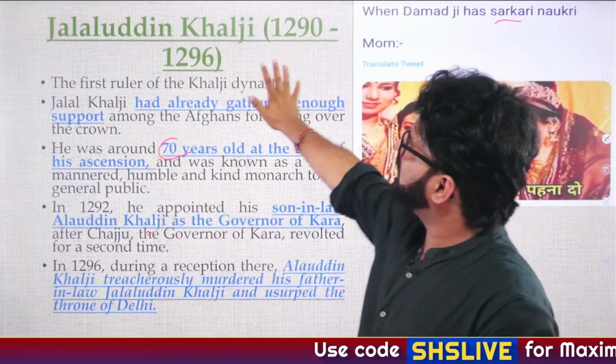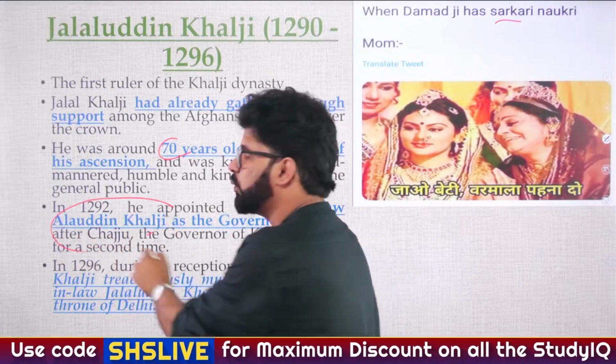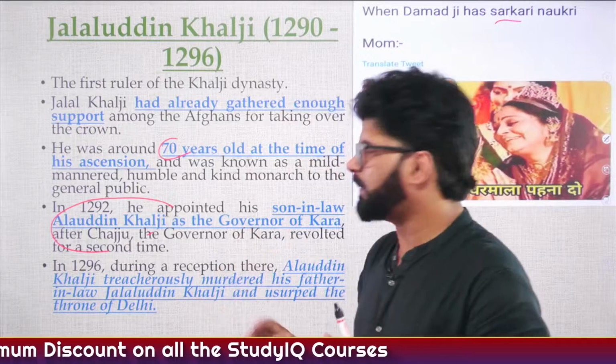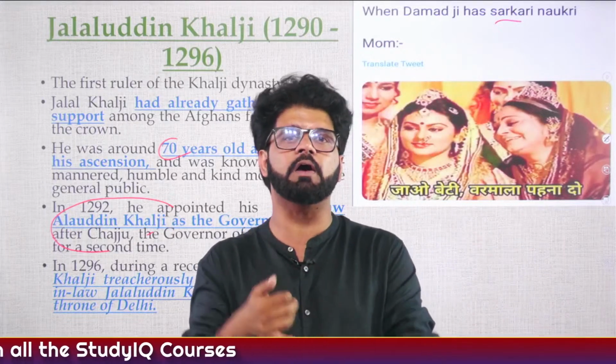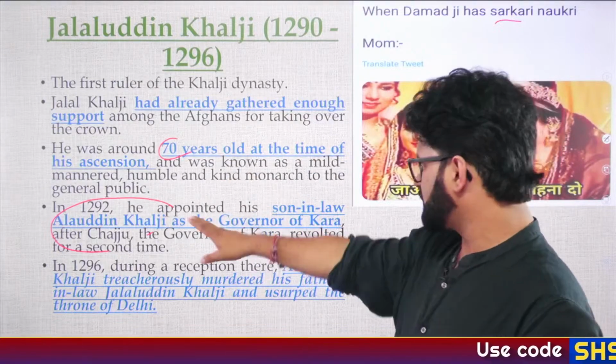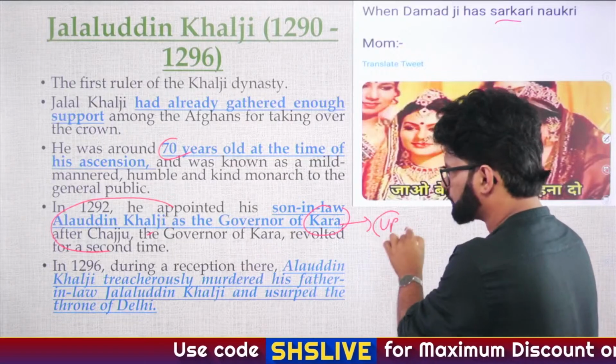To understand that Jalaluddin Khilji married his daughter to a guy called Alauddin Khilji, who will later kill him. These killings happen because you want power. Power corrupts, and absolute power corrupts absolutely. Jalaluddin was 70 years old, and Alauddin Khilji was his son-in-law. He was the governor of Kara. Kara is a place in UP.